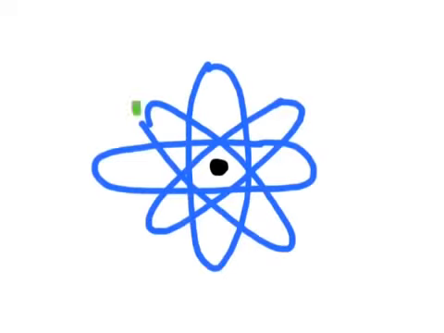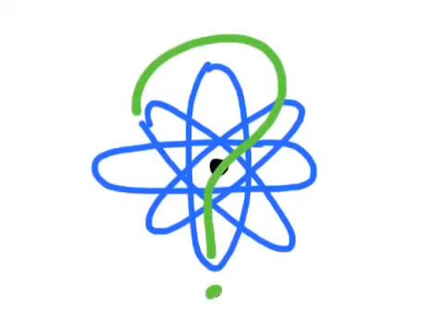Have you ever seen a picture of an atom? It probably looks something like this. But where did this idea come from? How can we have a picture of something that's so small that we can't even see it? Well, it all started with Democritus.